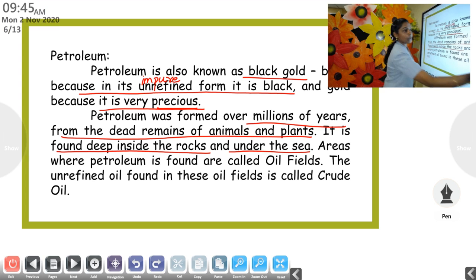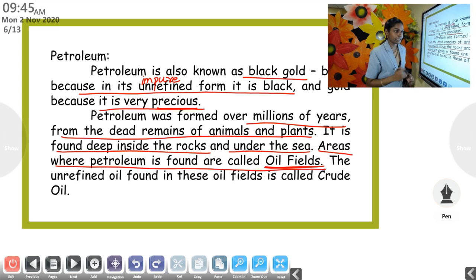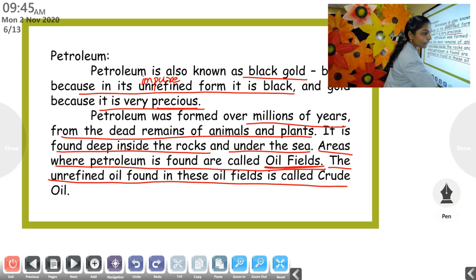Areas where petroleum is found are called oil fields. From where the oil is being extracted, being taken out, those areas are called oil fields. And the unrefined oil found in these oil fields is called crude oil.